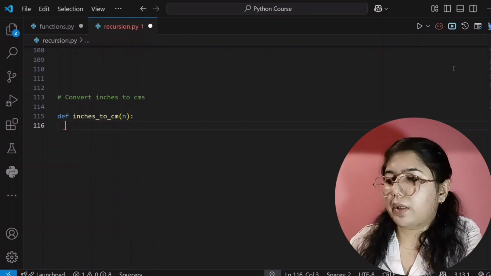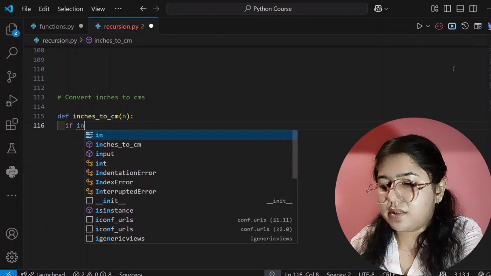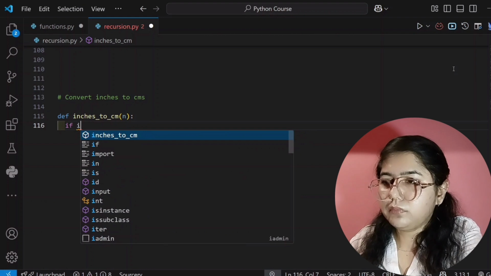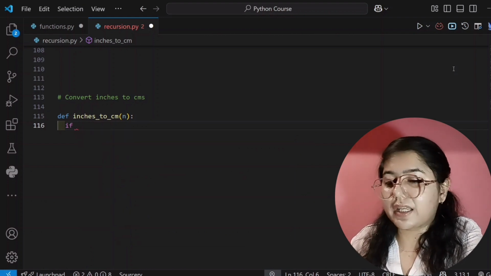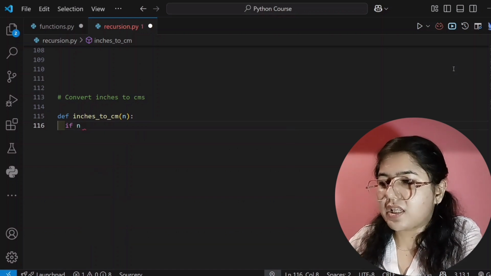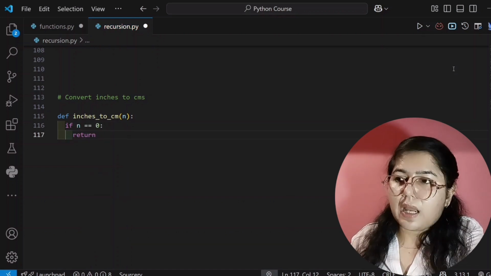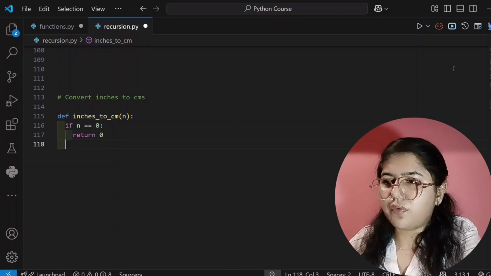Now I will write a condition: if n value is equal to 0, then you can directly return from here, and what you will return will be 0, obviously.